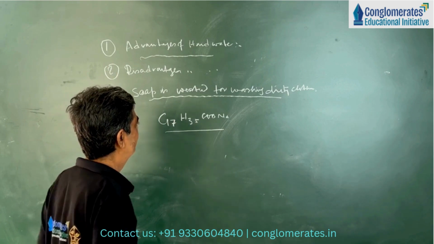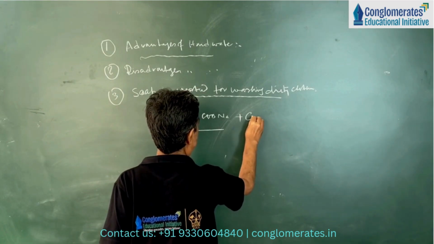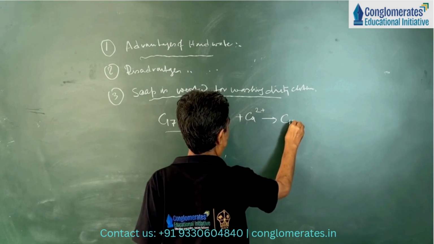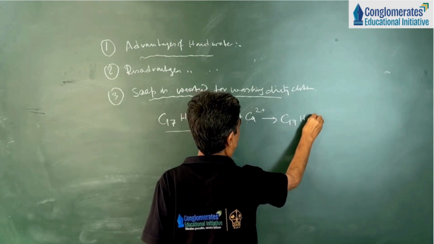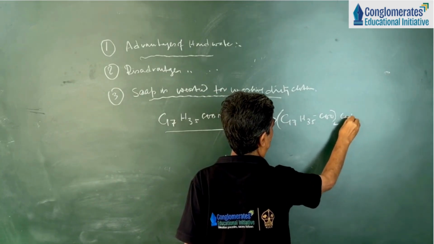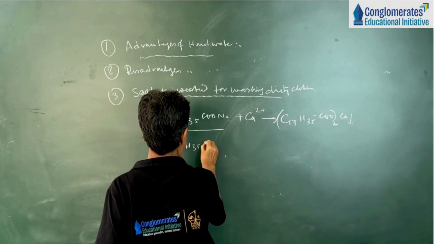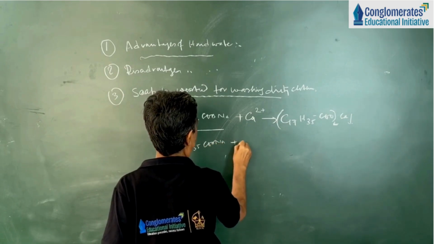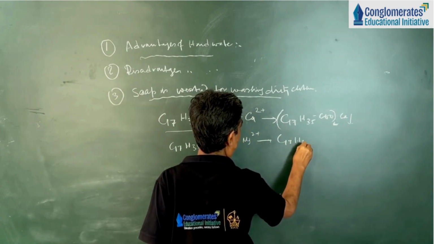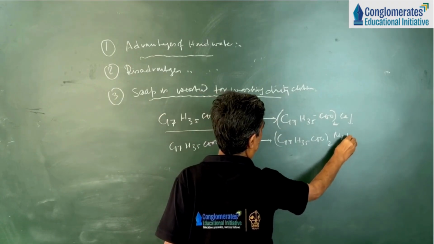This is the formula of the soap. Now, what is the function of soap? First, it will remove the hardness. Suppose calcium ion: (C17H35COO)2Ca. Or C17H35COONa, soap, plus magnesium ion, gives (C17H35COO)2Mg.